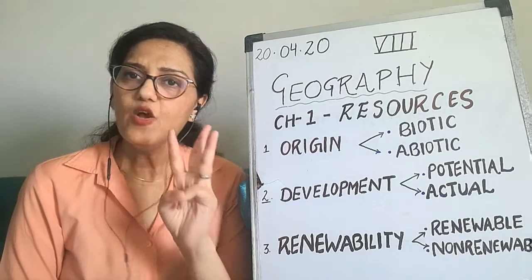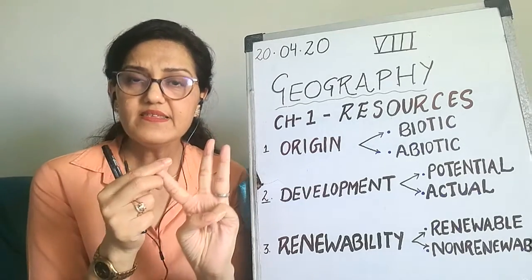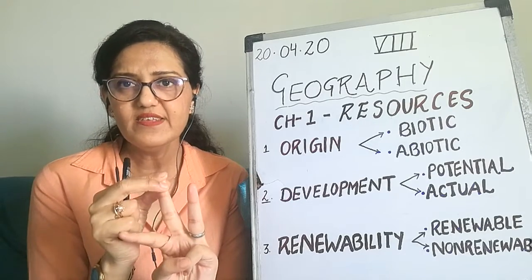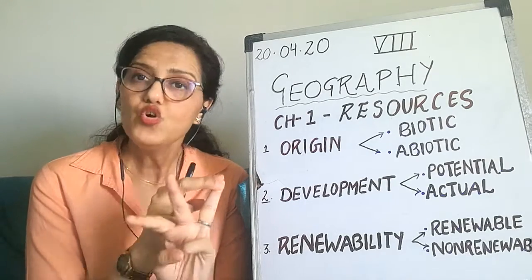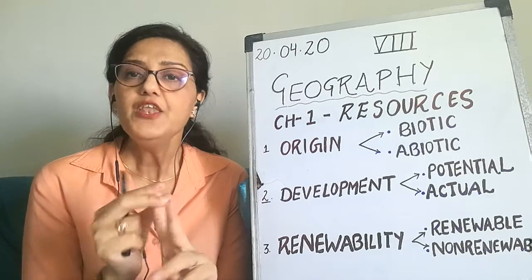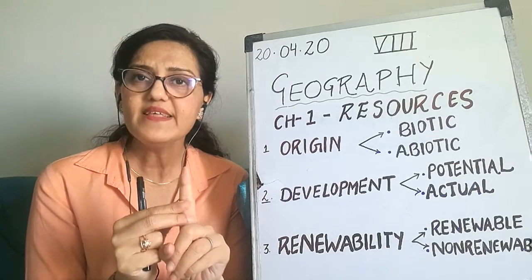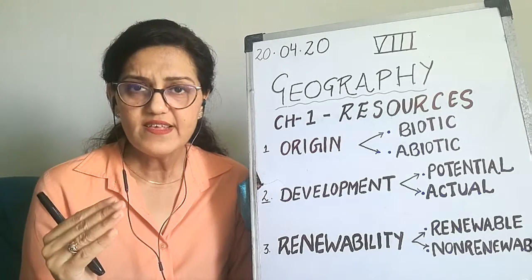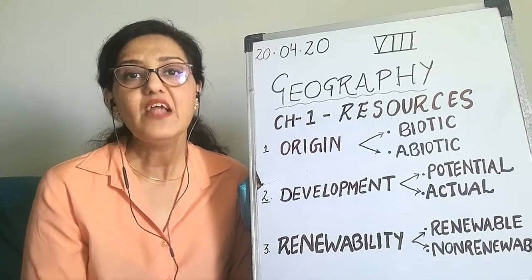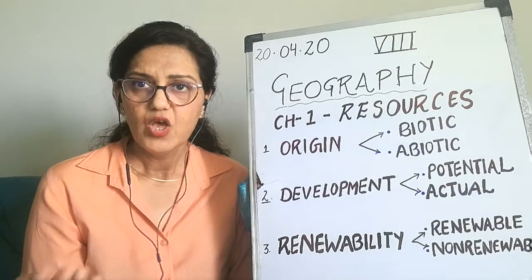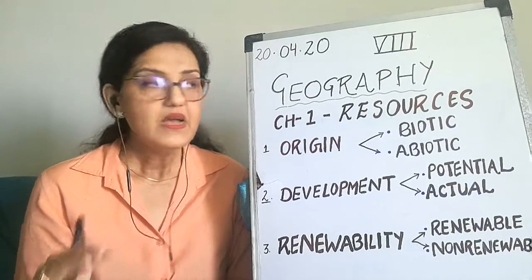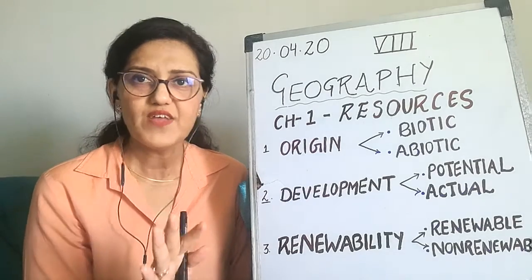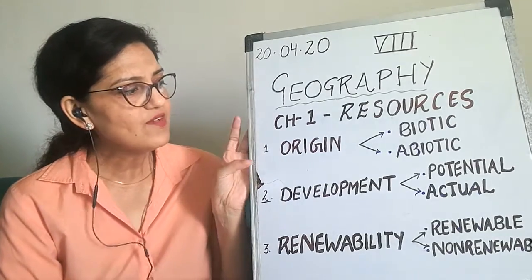Children, resources are of three types. First is natural resources, second is man-made resources, and third is human resources. Now, the first one, natural resources: what are natural resources? The resources which nature has given us, and we are using them directly or with little modification. Right now I am explaining only natural resources.